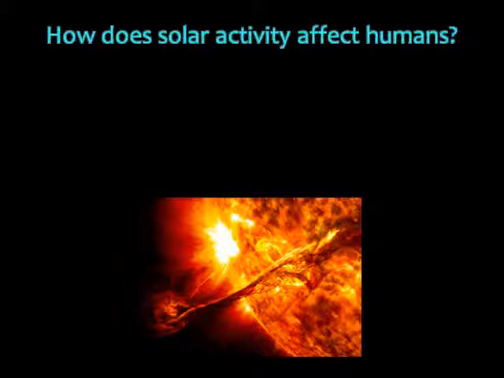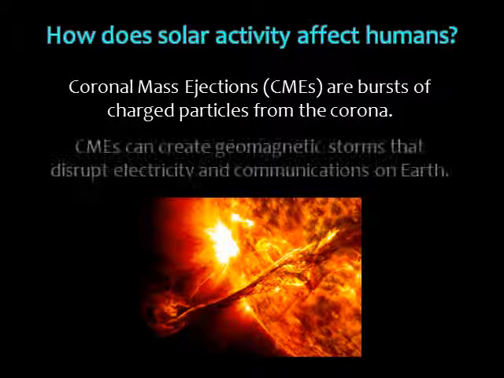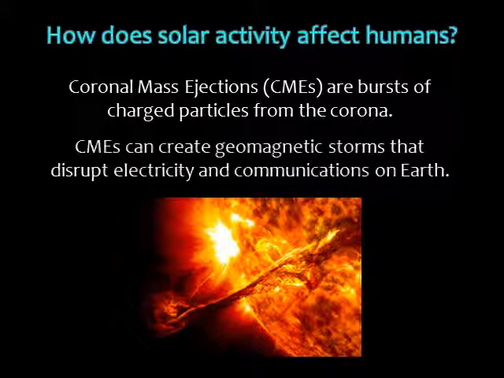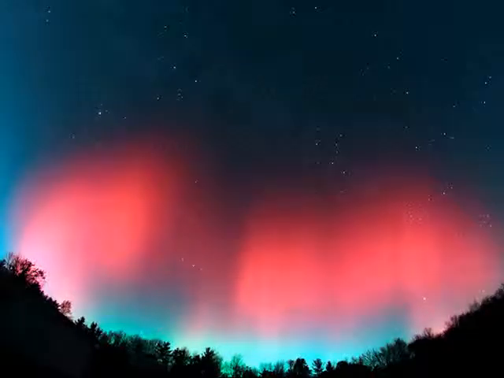For example, solar flares can sometimes launch 1 billion tons of superheated gas into space. These particles travel outward from the sun in a huge bubble called a coronal mass ejection. Coronal mass ejections can create geomagnetic storms that disrupt electricity and communications on Earth. Geomagnetic storms are also responsible for the beautiful aurorae. When the charged particles ejected from the sun strike atoms and molecules in the Earth's atmosphere, they excite those atoms, causing them to light up.